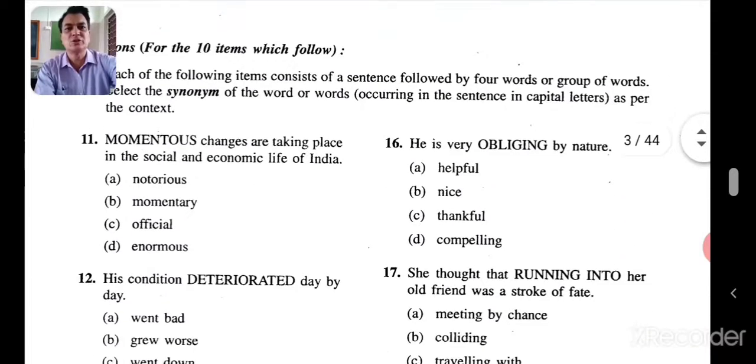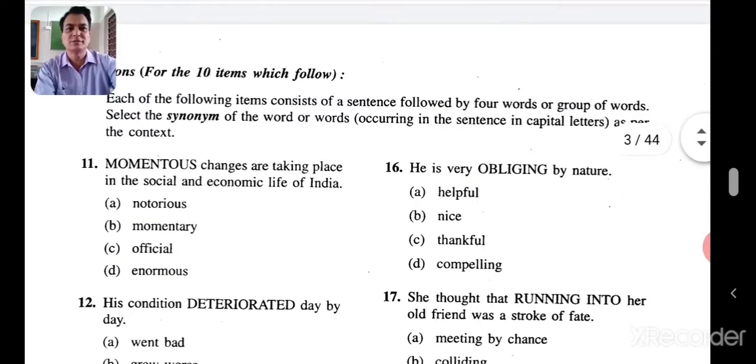Now here it's synonyms you have to find out. Okay, you are familiar with the question. Each of the following items consists of a sentence followed by 4 words. So select the synonym. You have to find out the synonym of the word or words. Okay, momentous. Momentous is very great, changes. So here enormous. So momentous, enormous.